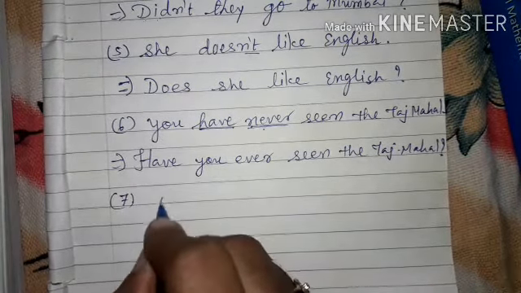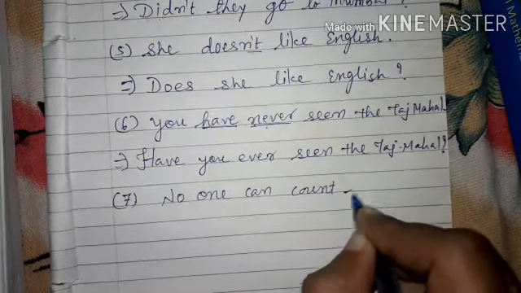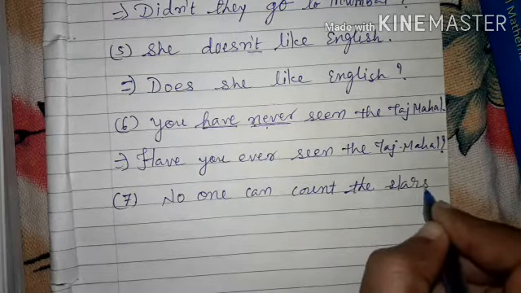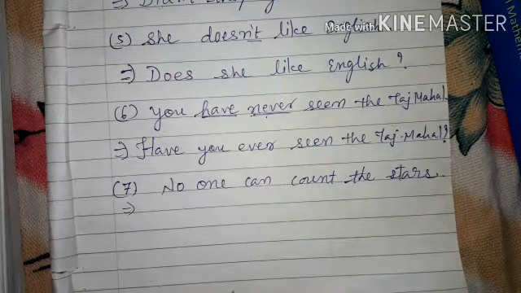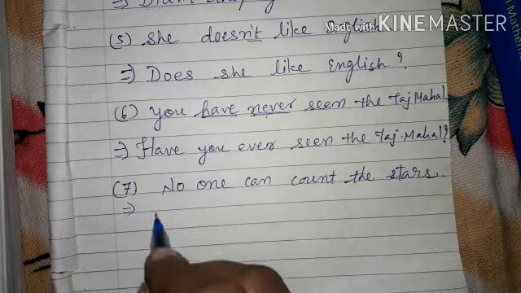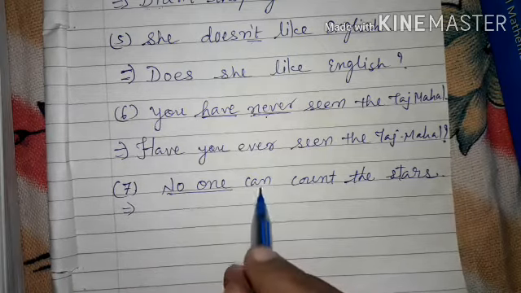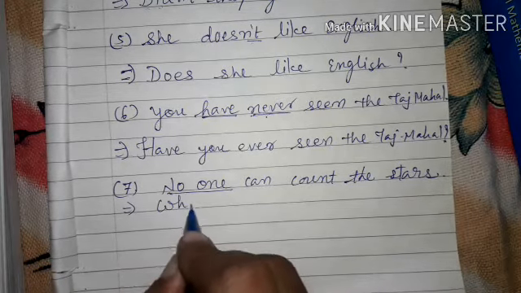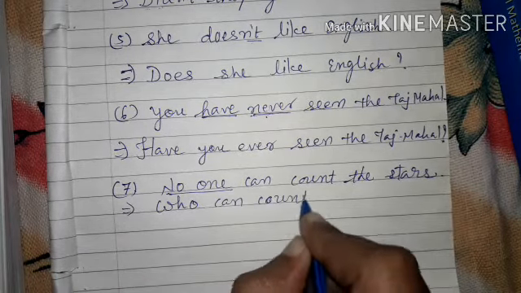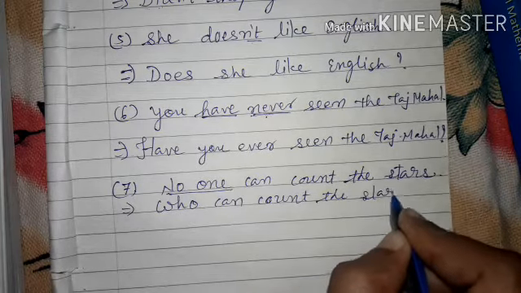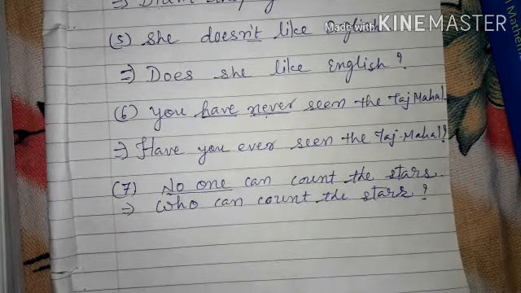No one can count the stars. Now how to convert it? Here we have to add something. As there is negation, our interrogative sentence will be in affirmation. So we'll use the WH word who. Who can count the stars? Okay, students, I wish that you have understood it.